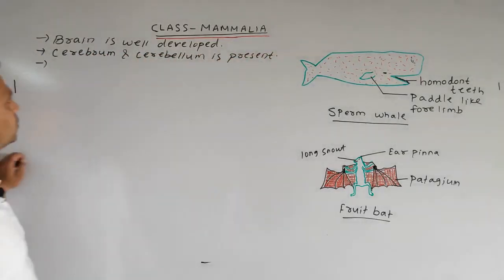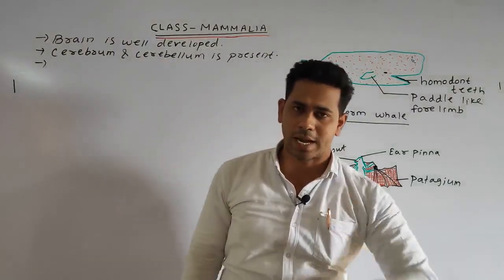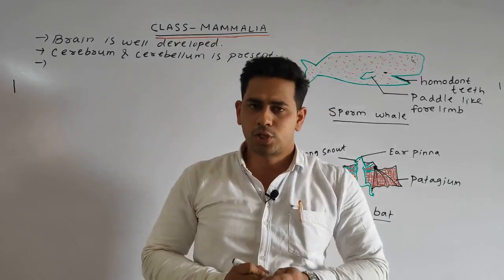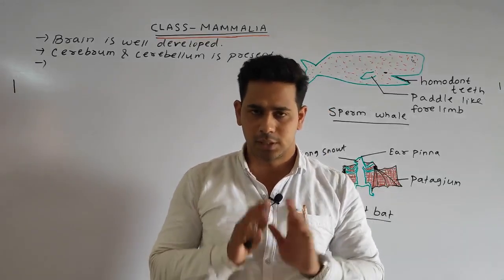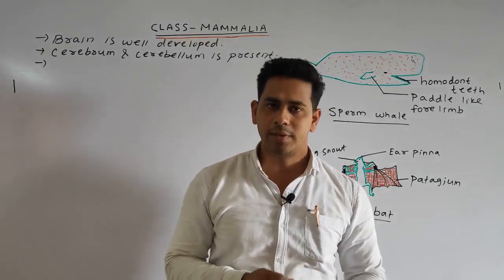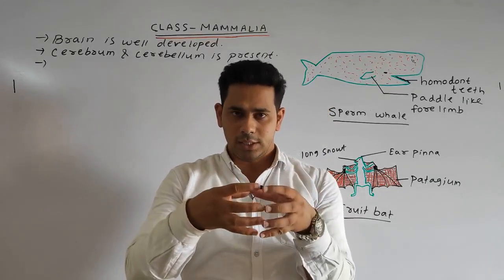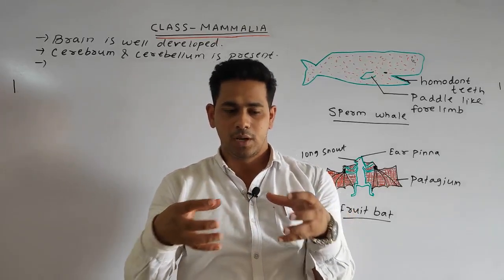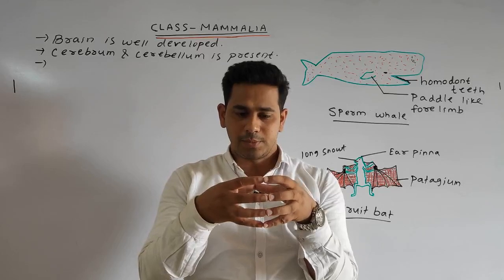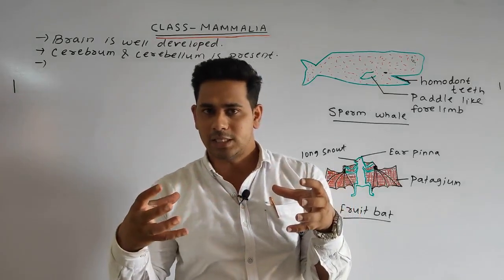Next, a convoluted corpus callosum is present, which connects the two cerebral hemispheres. The cerebrum is divided into the left cerebral hemisphere and the right cerebral hemisphere.